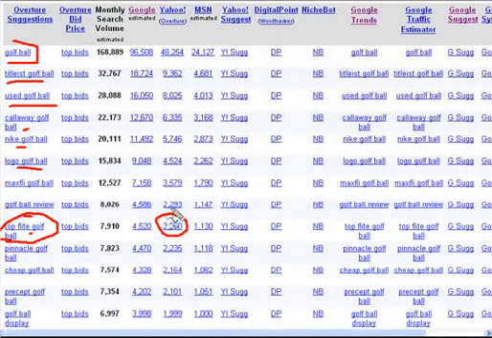But that's from Overture, and that's in Yahoo. What this tool has estimated is that MSN gets half of that as well, again, and Google gets double that. So in total it's estimating that there's just under 8,000 searches per month for top flight golf ball or top flight golf balls. So that seems quite a good term to go after.